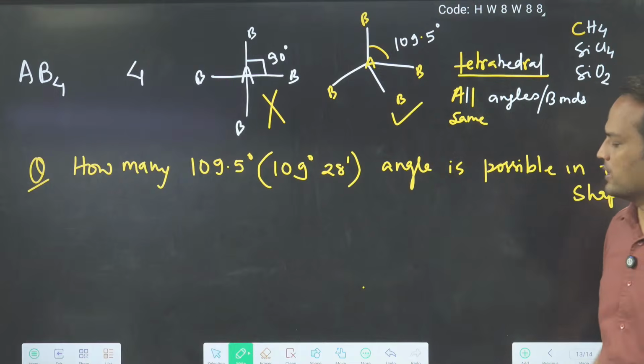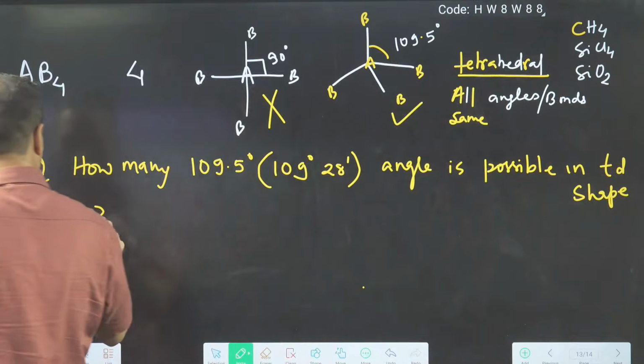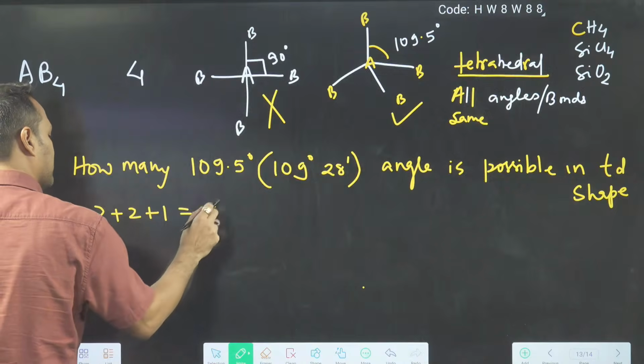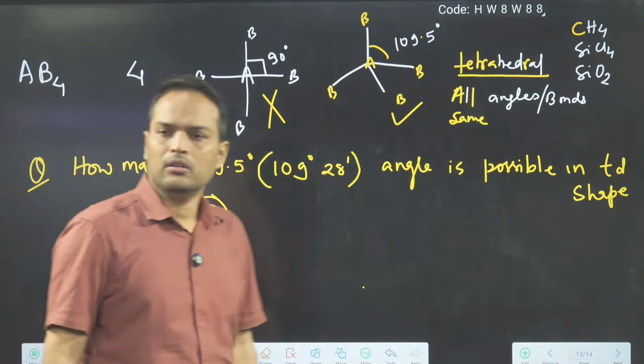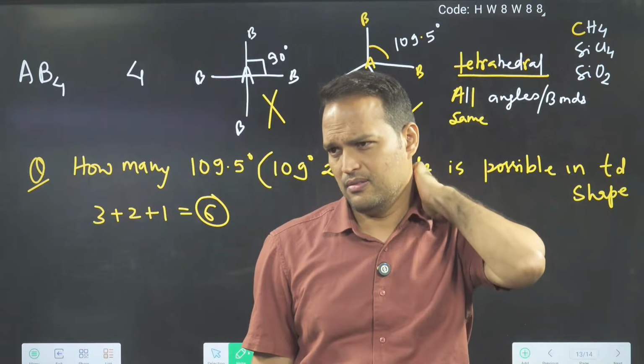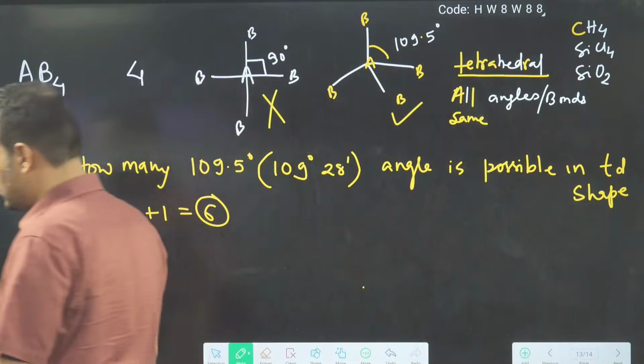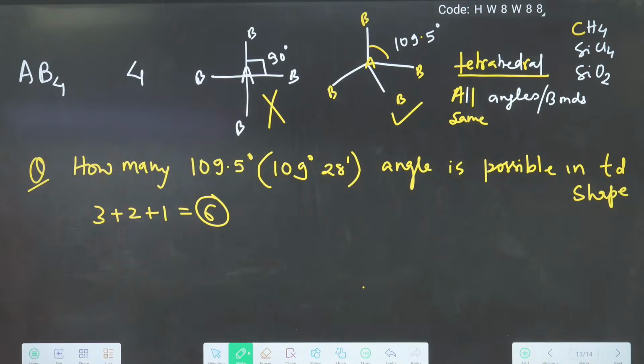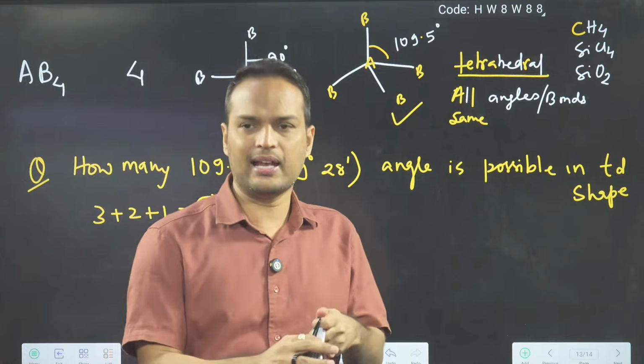Tell me, how many possible angles are there? So the answer is 3 plus 2 plus 1, that is 6. Sudeshna is writing, Vardhan is asking a question. How will you get 6? Can you tell? How will you get 6? So again I will have to explain like this.